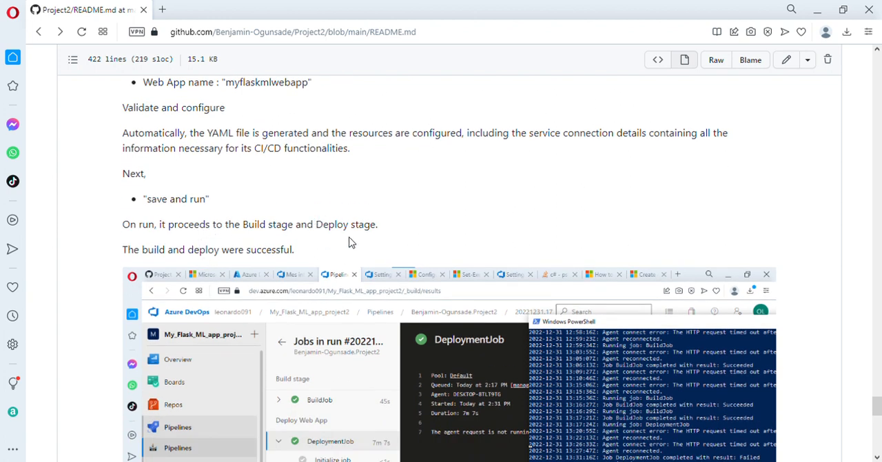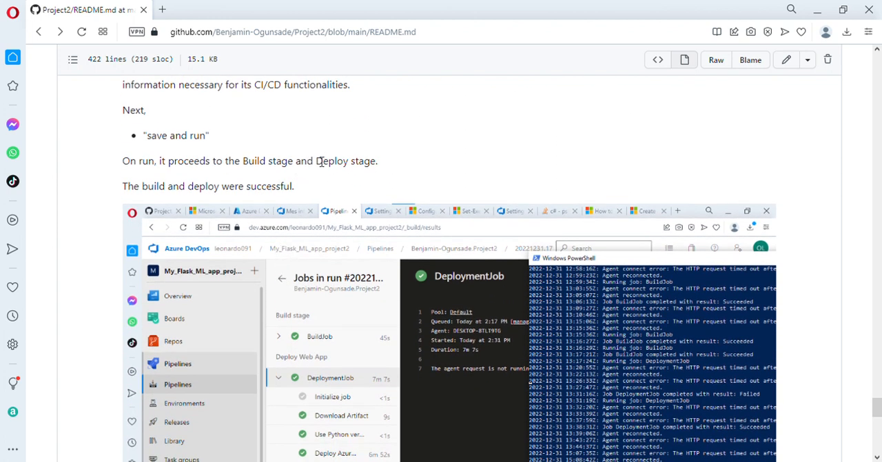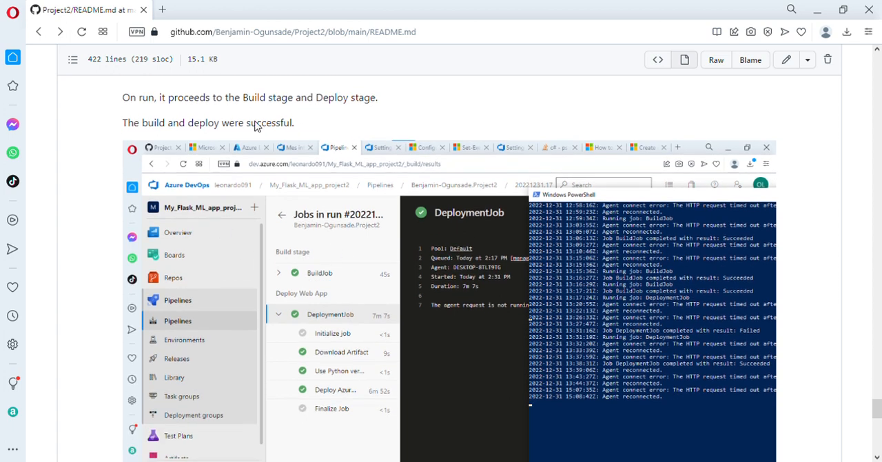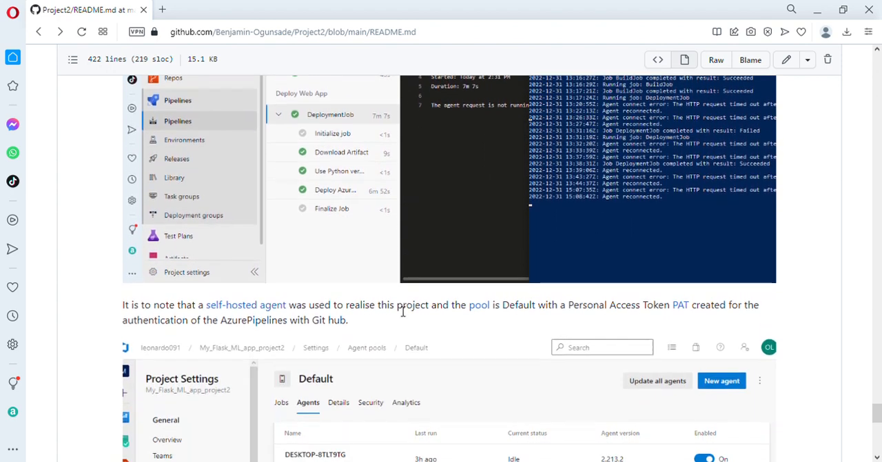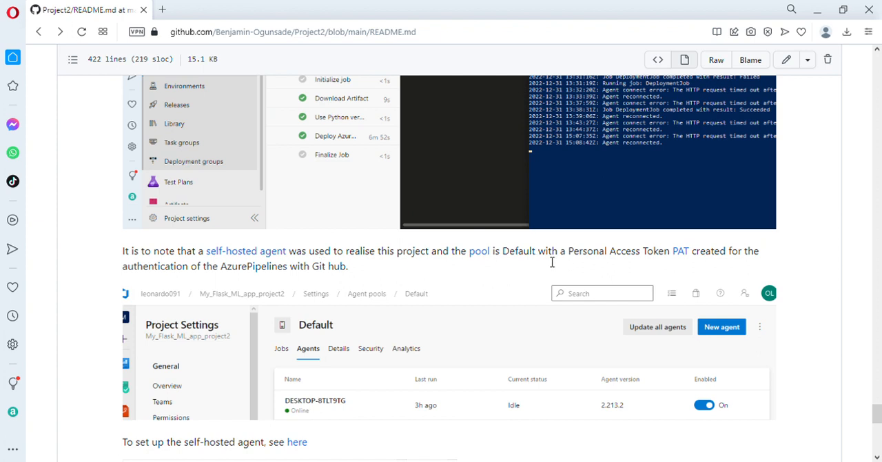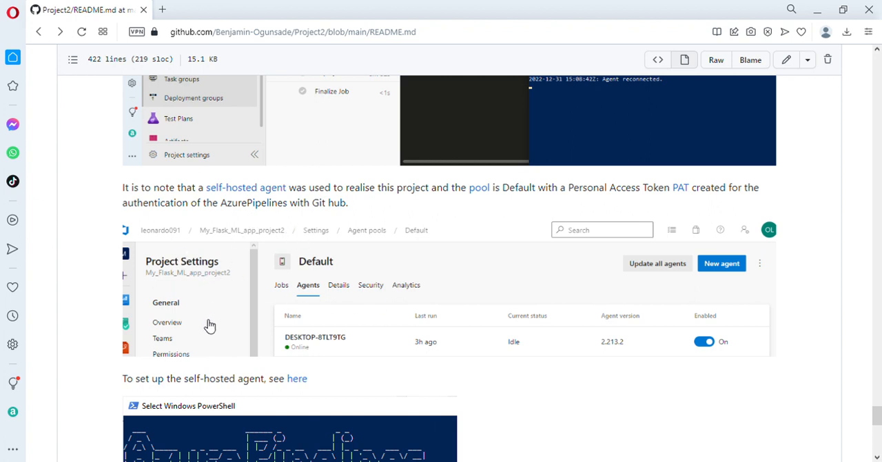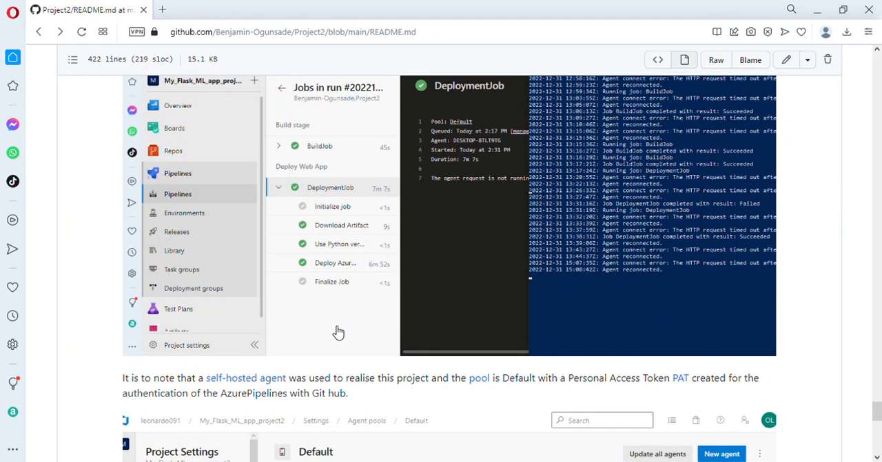Next is save and run, and you run it, and the build stage and deploy stage were both successful. So this is the build job and the deploy job, which were both successful. A thing to note was that for this deployment, I made use of a default pool. That is to say, I had a self-hosted agent to serve as my pool, which means I created a personal access token under the settings, agent pools. I created the default one. This is my PC, which I used. It's currently offline, so it actually listens for service connections.